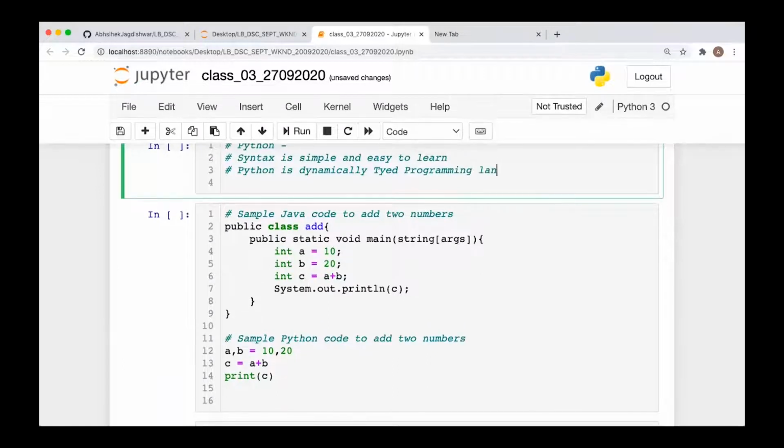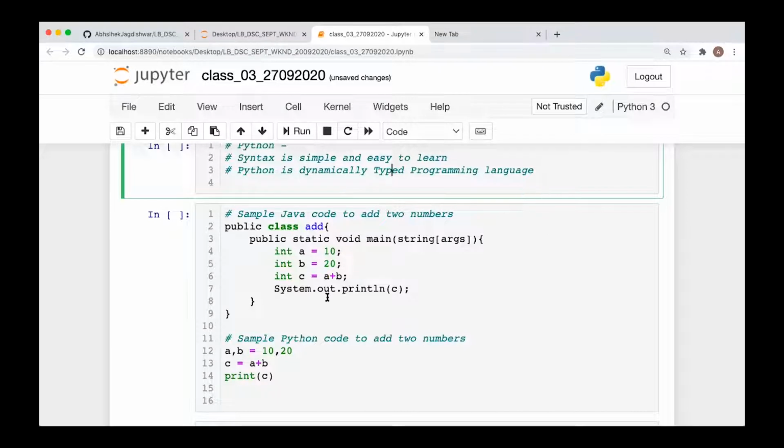What do you mean by dynamically typed? Languages like Java or C are statically typed programming languages. Python is a dynamically typed programming language. Dynamically typed means it is a runtime programming language. So at runtime, the type checking and the memory allocation will be done, not at compile time.